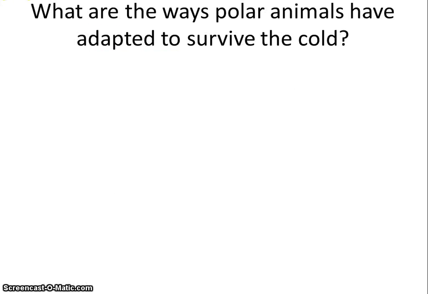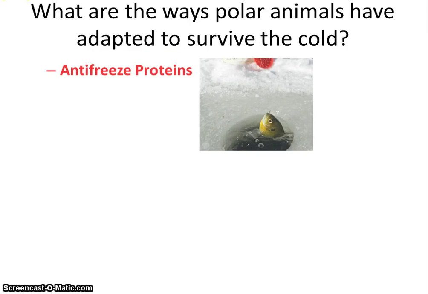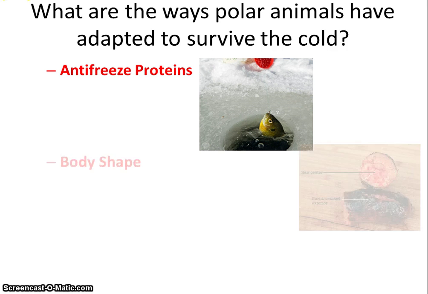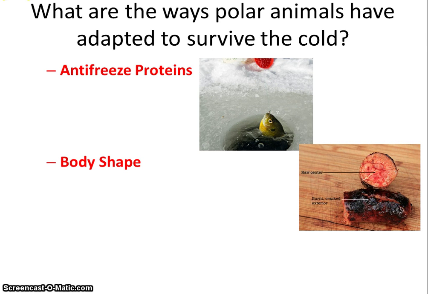Well, there's three ways. The first is antifreeze proteins. Literally proteins inside certain fish that stop their bodies from freezing, just like antifreeze stops the water from freezing inside the radiator of your car. The second is a sausage body shape. Many marine mammals, and organisms for that matter, have an elongated body shape with their organs in the very center.